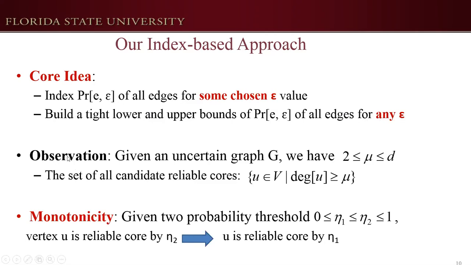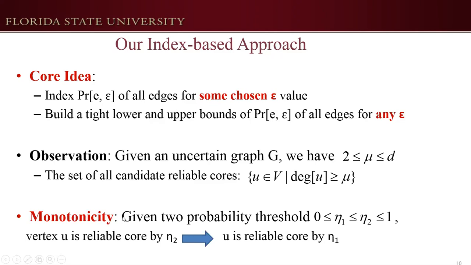First, I will give an observation. Given an uncertain graph G, the parameter mu cannot be larger than the maximum vertex degree d. Then we can easily obtain the set of all candidate reliable cores. And also, for each vertex U, it has a monotonicity property.